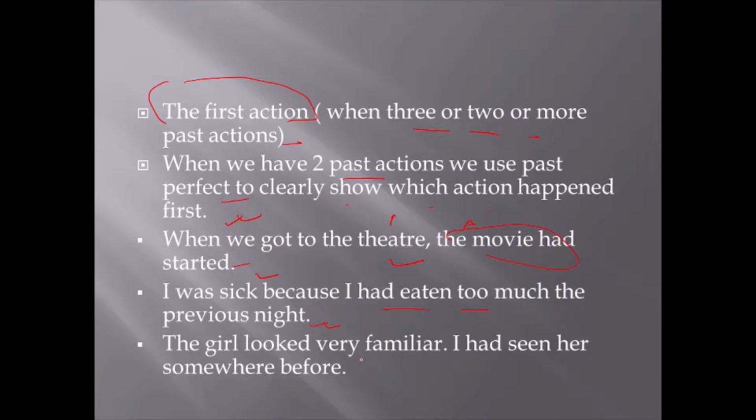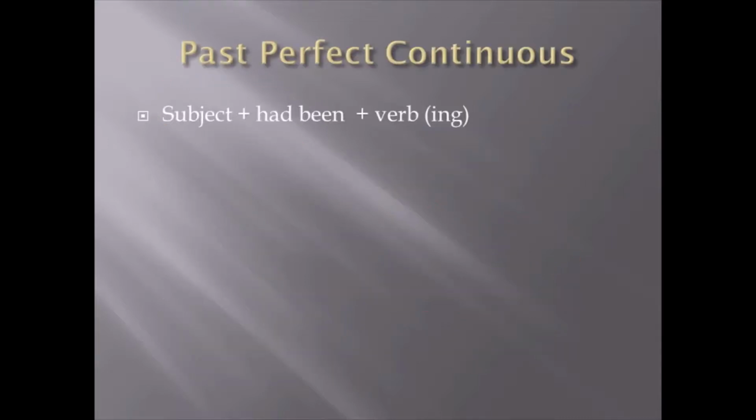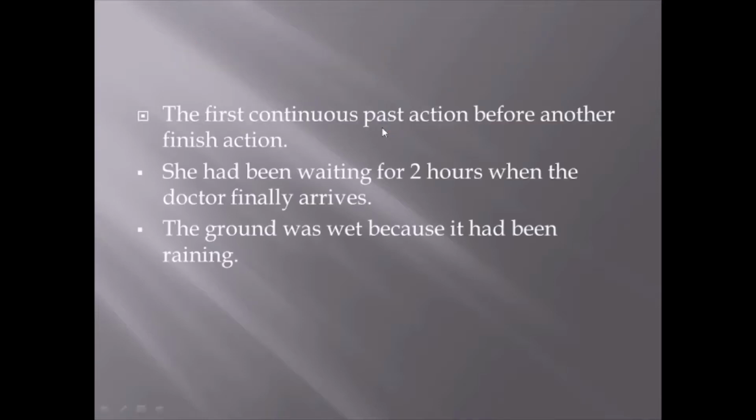The girl looked very familiar. I had seen her somewhere before. So somewhere before had already happened. I had already seen her, and after that she looked very familiar. Okay. Then comes past perfect continuous. So it's a subject with had been and verb ing. Right? Let's see what past perfect continuous is.